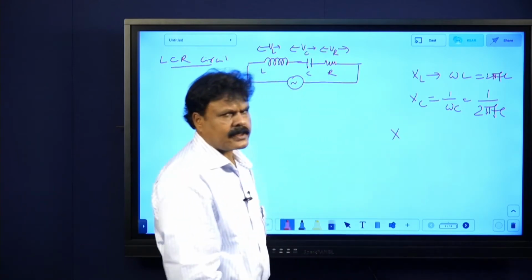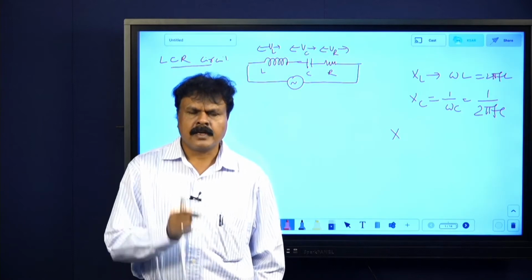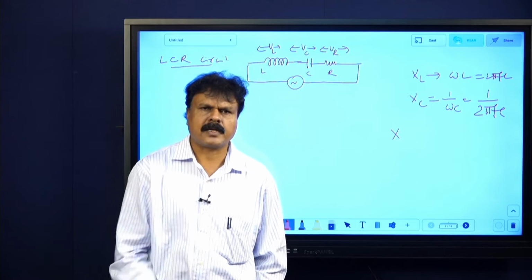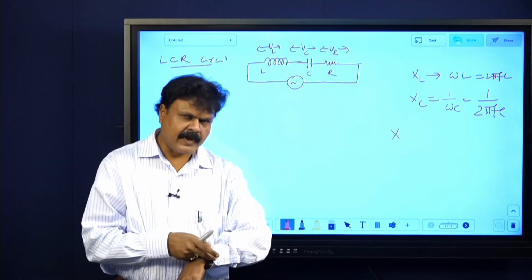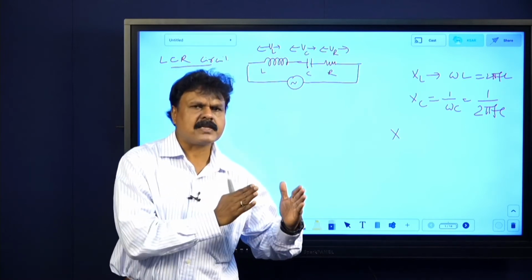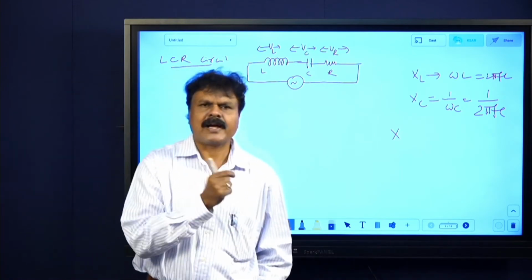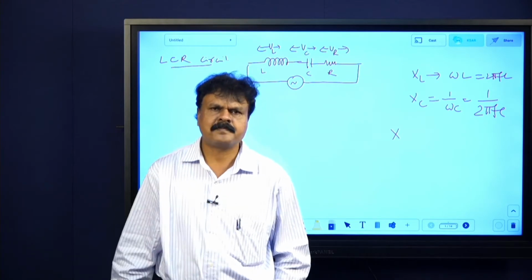Understand, reactance. R is resistance. What is reactance? It is the effective opposition offered to the flow of AC by an inductor or a capacitor. XL means inductive reactance, the opposition offered to the flow of AC by an inductor only.